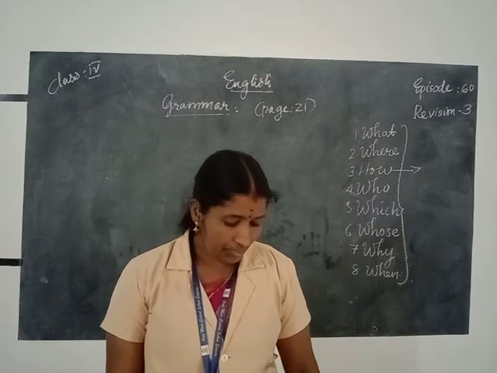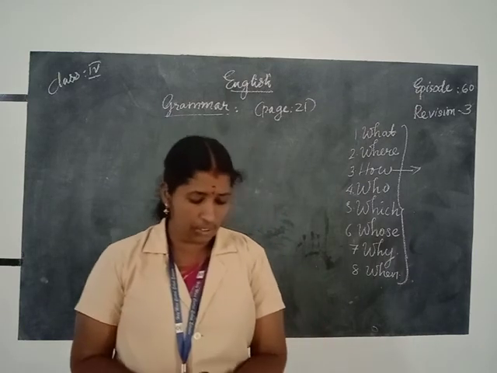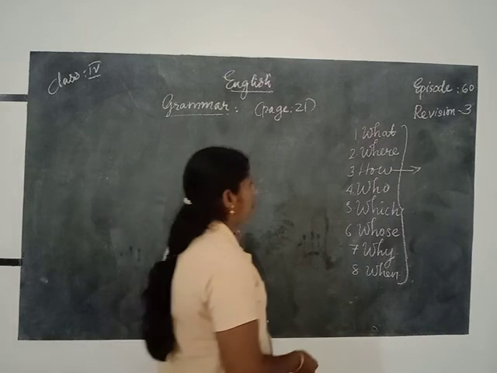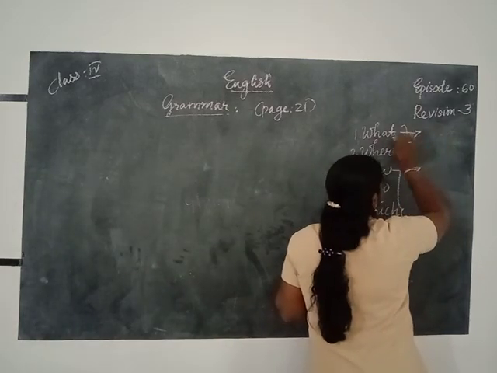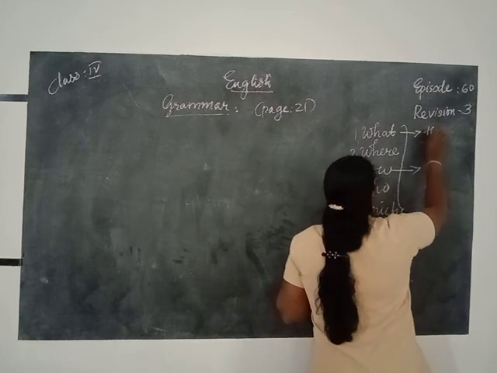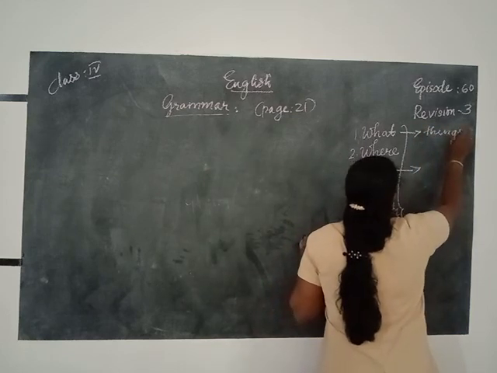And what is used to ask about things? When we want to ask about something, we can use the question word what to ask about things.